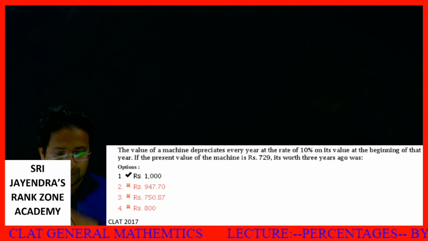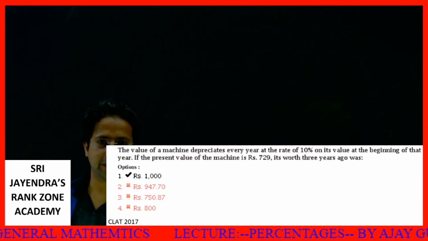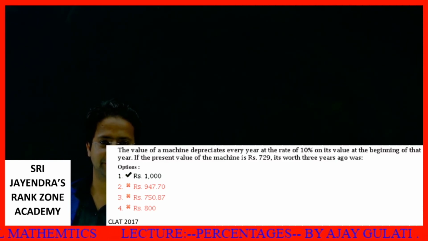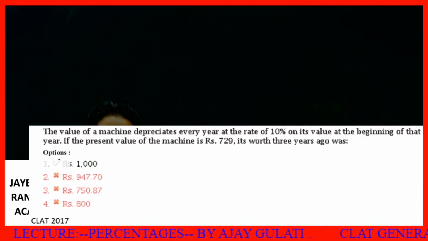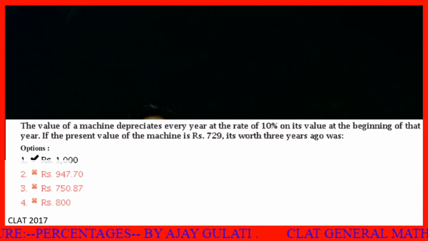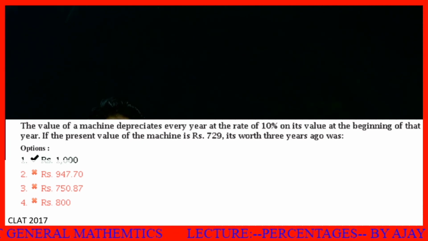Next question, students. If it's not readable, I can increase the size initially. The value of a machine depreciates every year at the rate of 10% on its value at the beginning of that year. If the present value of the machine is 729, its worth 3 years ago was, and then we are provided with these 4 options. See, 1000, 947, 750, so on.